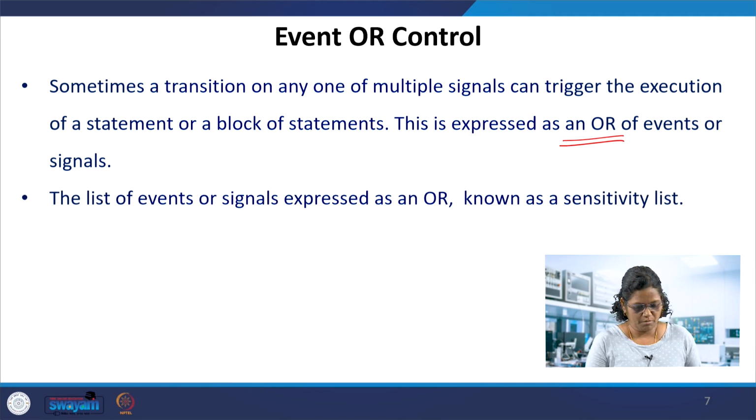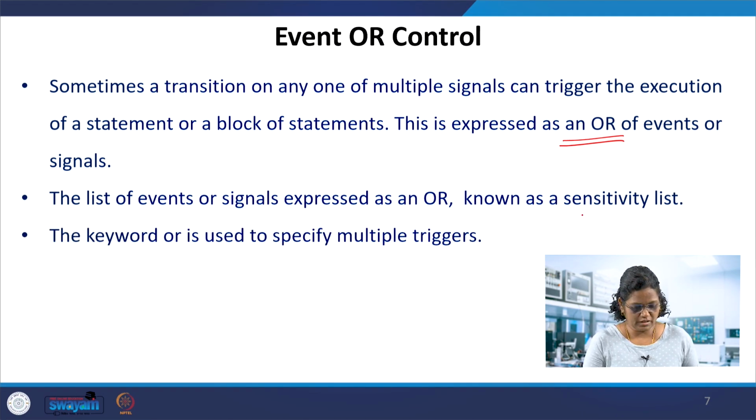Let's look at the example of this OR event. For example, in the sensitivity list of an always block, always at the rate. In the previous examples in the state machine also, enable OR reset, enable OR passage of the clock. If we have more on the sensitivity list, so we are writing OR, that signifies this event OR. So that is a sensitivity list. The keyword used is OR here in the event based OR control.